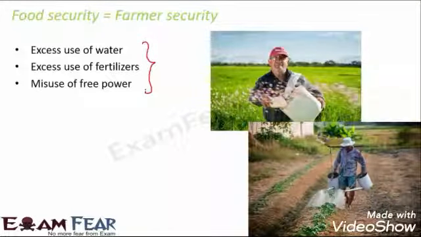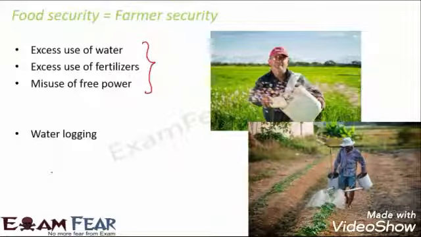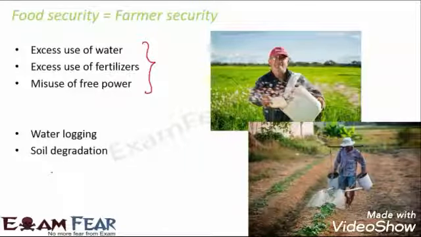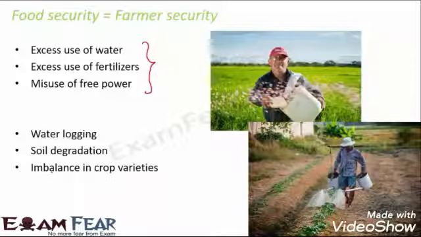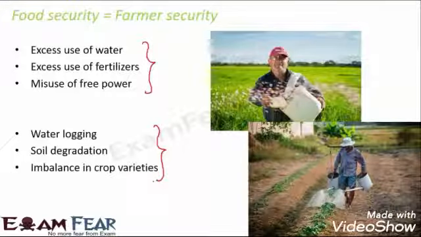Because due to excessive use of all of these, problems are arising. For example, due to waterlogging, the crops are getting spoiled. There is soil degradation due to excessive use of fertilizers. There is an imbalance in crop varieties, because the big farmers have all the resources, they control the market, they control the market price. So they tend to grow only the more valuable crops. So as a result, there are some crops which are grown all the time. There are some crops which are never grown. So these are the problems which are arising due to this division of farmers into rich and poor.